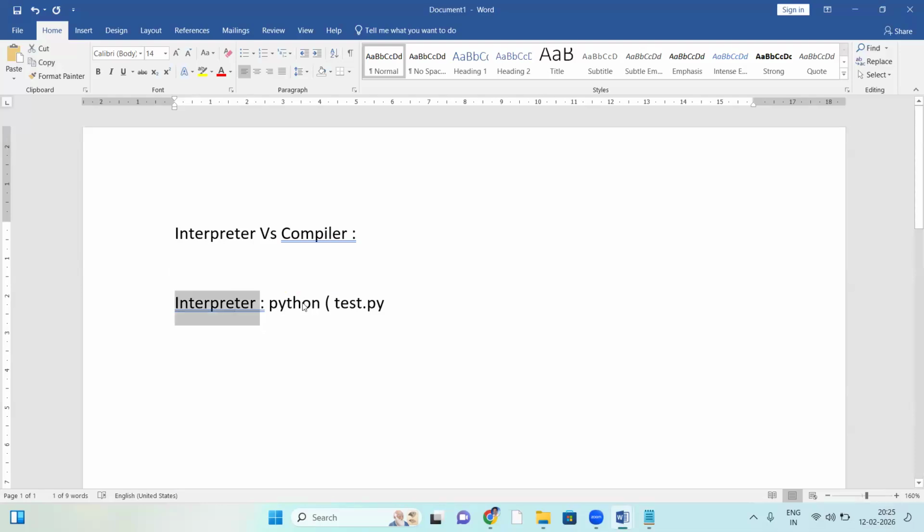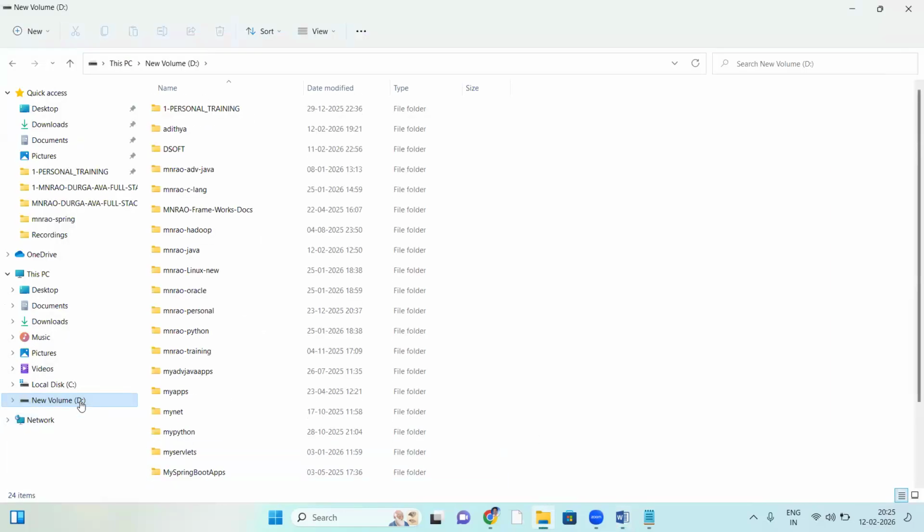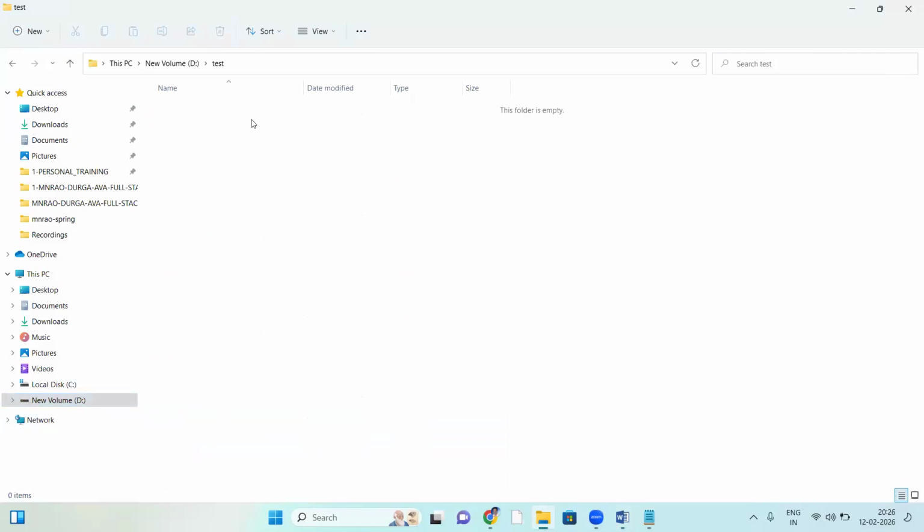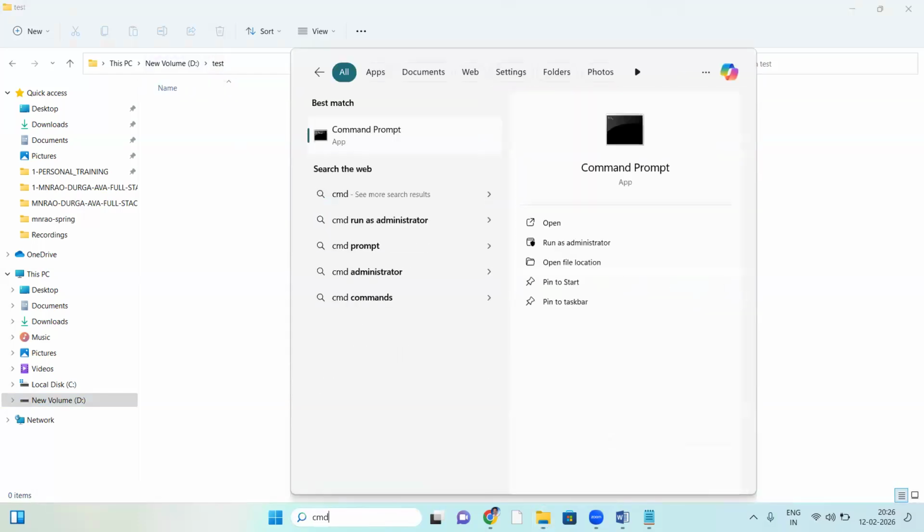For interpreter, I'm taking Python, the best example for the interpreter. I'm developing a simple Python script using Notepad in the D drive test folder. First, open CMD command prompt.